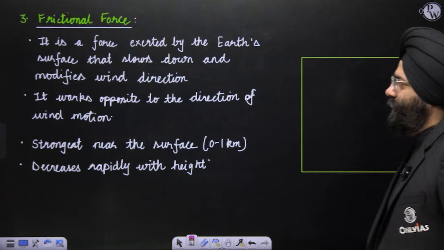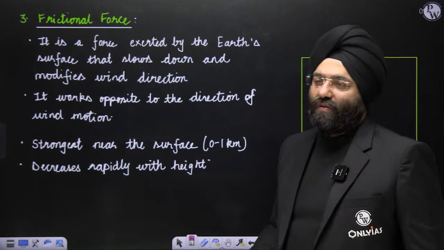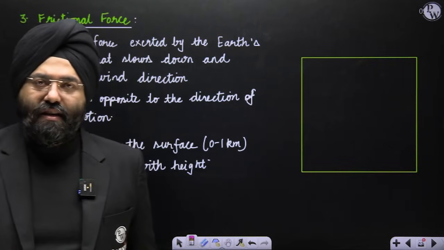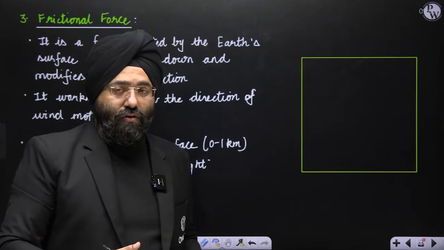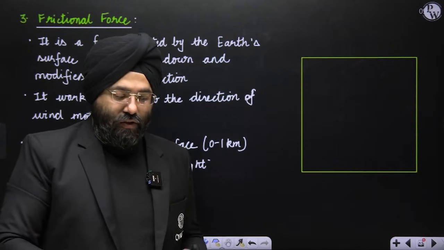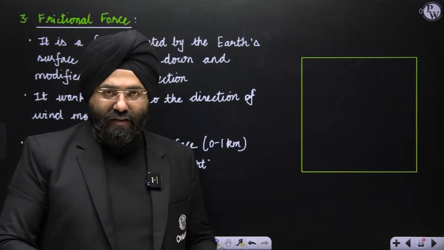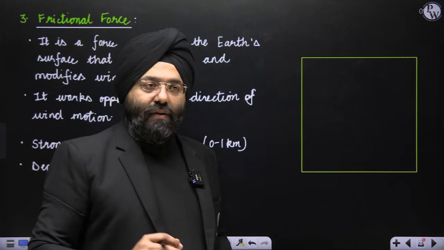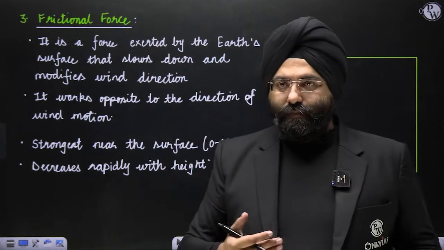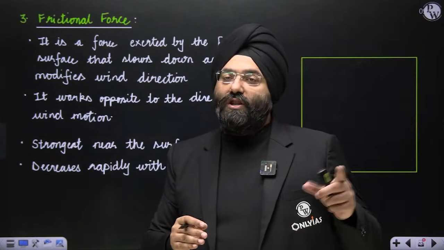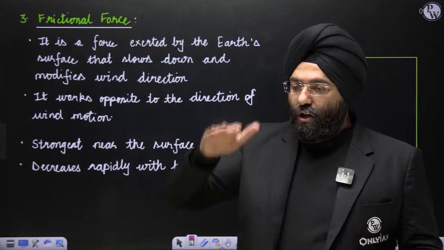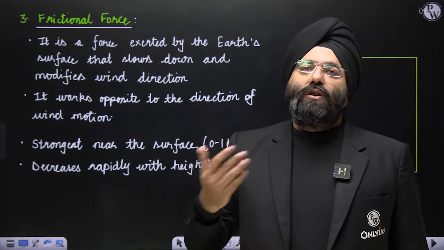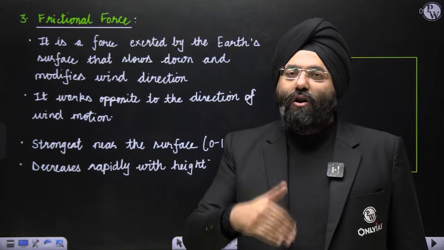Frictional force. Now you know that very well. You know what is friction. Friction is basically resistance to the path of the motion that is taking place. Every single body that is present, if I'm walking over here also, there is friction between the shoes that I'm wearing and the surface. That is why I'm able to stand, otherwise I would slip. Similarly, when the wind is moving, there is going to be friction, particularly in the lower altitude, because there are going to be trees, buildings, and a lot of stuff which is going to impact or resist the movement.